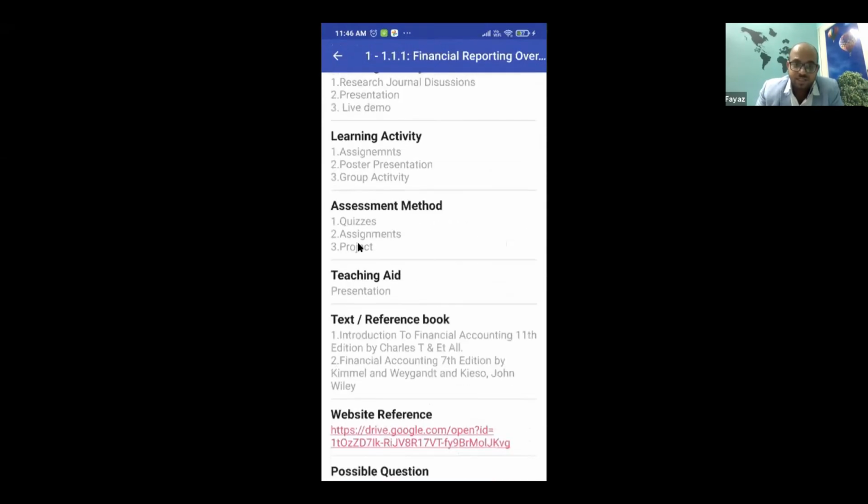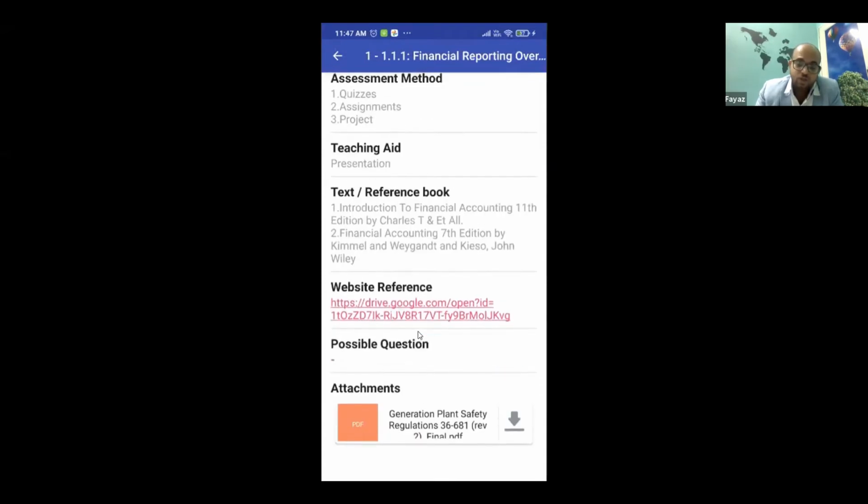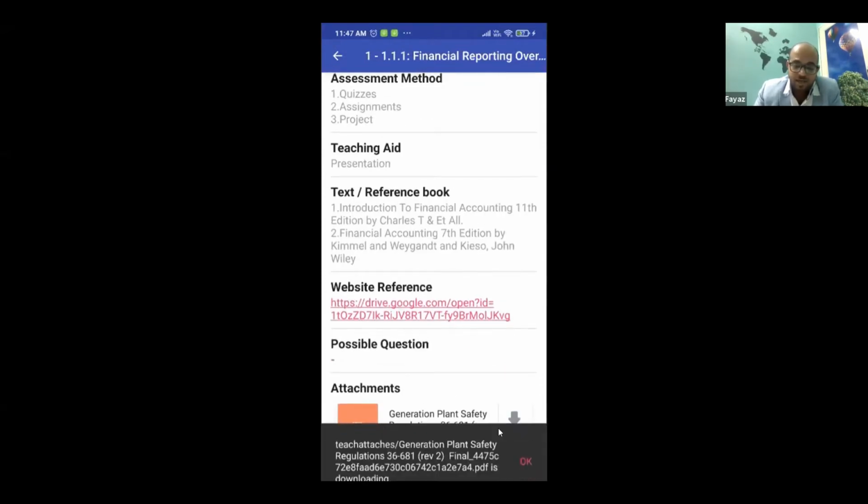Now, one more advantage is that faculty can share the textbook reference here itself. They can also share some kind of material, PDFs or anything, so that students can click it and have an understanding before they come to the class itself, right?